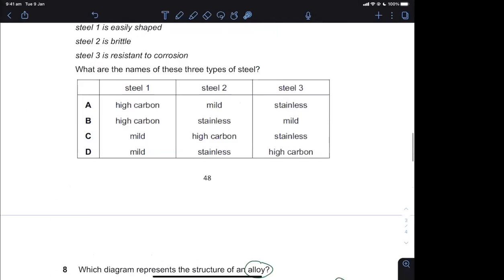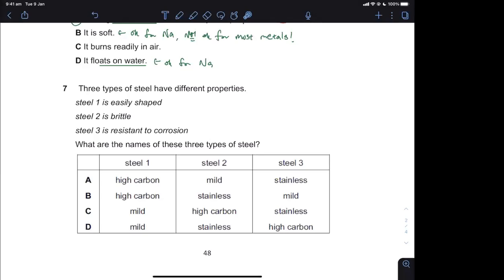Let me go back to the previous question. Correct me if I'm wrong here. Well, I see one thing here. Resistant to corrosion. We're looking for stainless. So stainless steel, as you know, these are the properties we're looking for. When we buy certain things, we don't want it to rust. We don't want it to corrode. So stainless steel is definitely what we're looking for, which means B and D can be out. And then easily shaped as well as brittle. Brittle means it's just like glass. It can be hard, but when it breaks, it shatters. So easily shaped cannot be mixture,